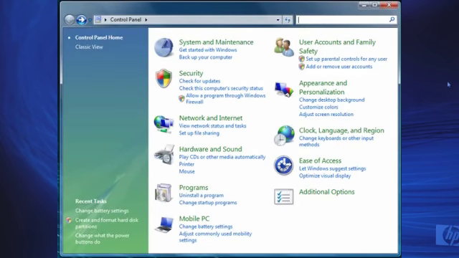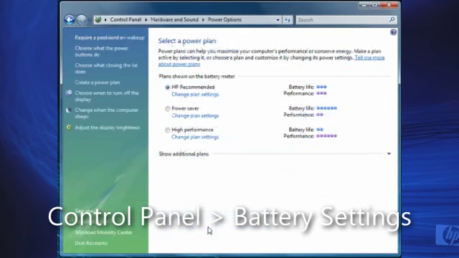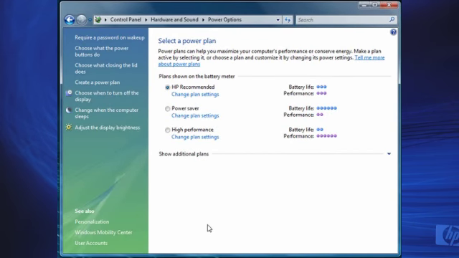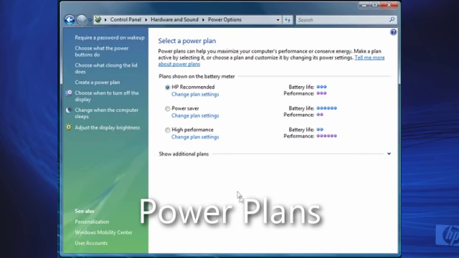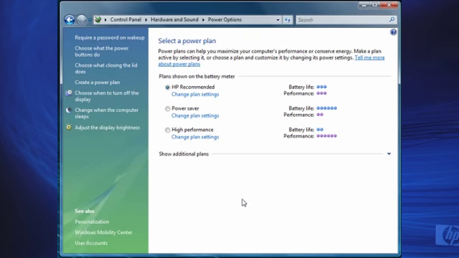So I'm in Control Panel right now, and if you go to the battery settings in Control Panel, there are lots of options, and some people find these confusing. So let's go through a little bit about what these mean. First, they're just power plans, and a power plan is an overall collection of settings that you can choose depending on how you're using the notebook.